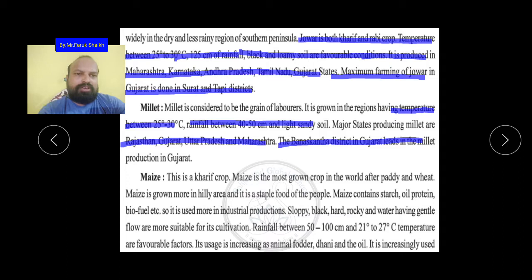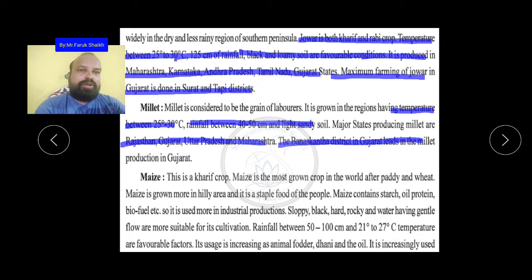Staple food यानी कि हर दूसरी चीज़ में लोग इसको खाने को यूज़ करते हैं. Many of the people who are laborers eat more of these maize rotis. Maize contains starch, oil, protein, biofuel, etc. So it is used more in industrial production. Sloping, black and hard rocky soil and water having gentle flow are more suitable for its cultivation. Rainfall between 50 to 100 centimeters and temperature 21 to 27 degrees Celsius are favorable factors. Its usage is increasing in animal fodder.